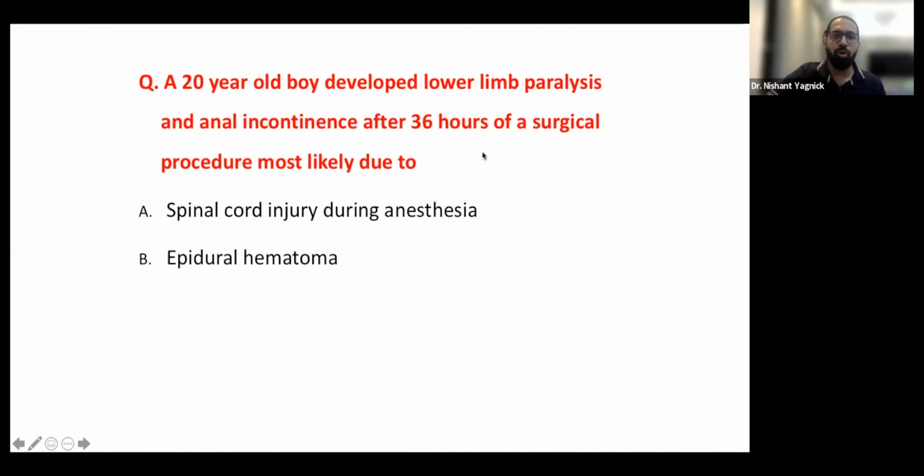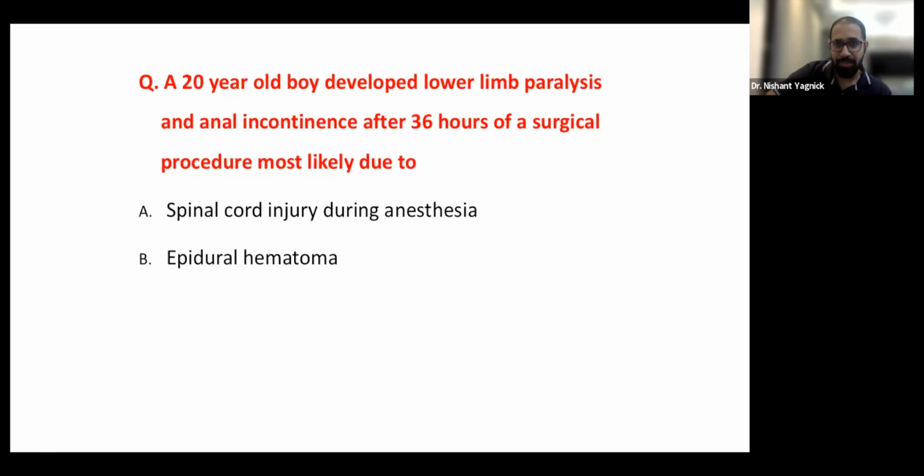So, a 20-year-old boy developed lower limb paralysis and anal incontinence after 36 hours of a surgical procedure. Most likely, this is due to, the two choices we gathered were epidural hematoma, and the second was spinal cord injury during anesthesia. Now, the issue is they have not described what surgery this is. 36 hours of a surgical procedure would most likely be something related to either transplant or a corrective surgery. For example, a spinal scoliosis surgery, which even now in present day doesn't go up to 36 hours.